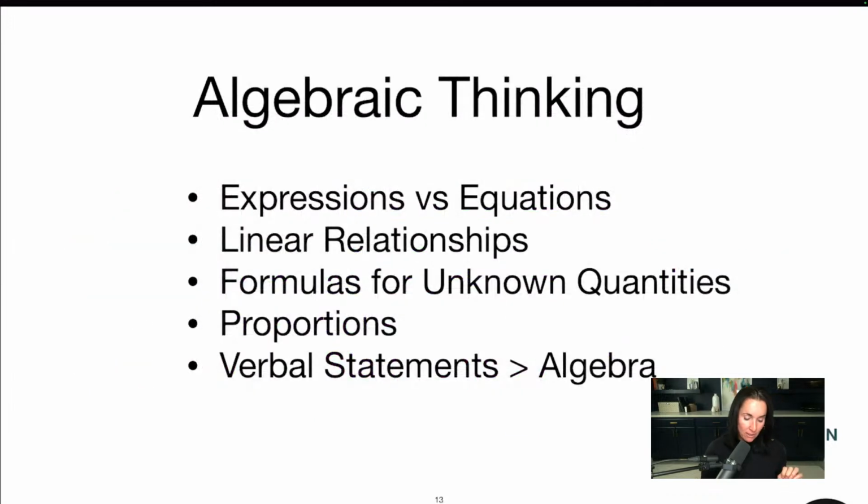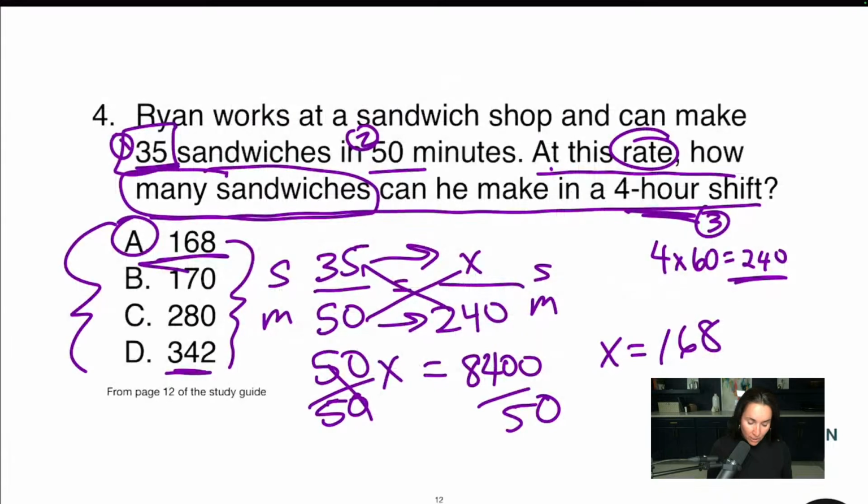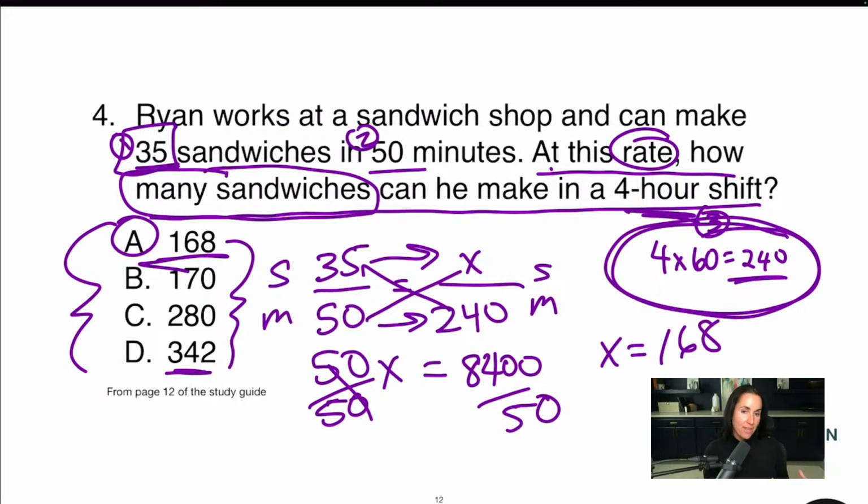All right. Algebraic thinking. Now we're moving into algebra. Most people who don't like math hate algebra, but if you practice it, it becomes much easier and you'll realize you do kind of use it a lot in life. You're just moving things around and solving for unknown quantities, right? All right. And again, notice this question. It was a number sense question. It was a proportions question. It was also an algebra question. It was a conversion because we had to convert. So they're testing 3 or 4 things inside of one word problem, right?